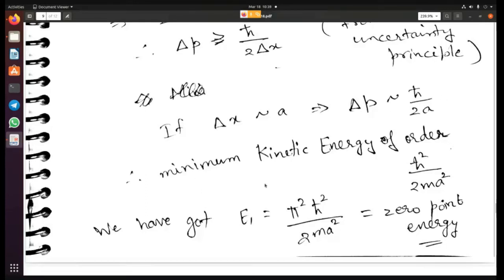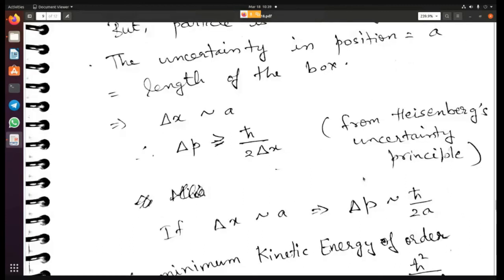And so the minimum kinetic energy is given by E1, which is nearly of the order of h cross square by 2m a square, right? Because E1 is equal to pi square h cross square by 2m a square, and this is the 0-point energy. So that is the reason why we cannot take n equal to 0. Because if we take n equal to 0, then it violates the Heisenberg uncertainty principle.